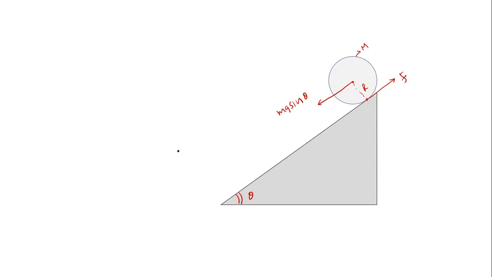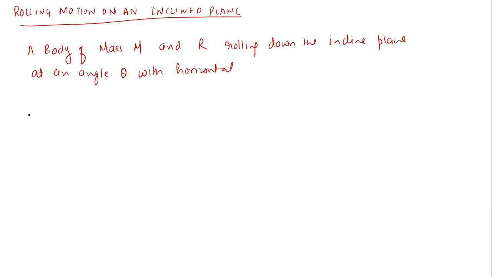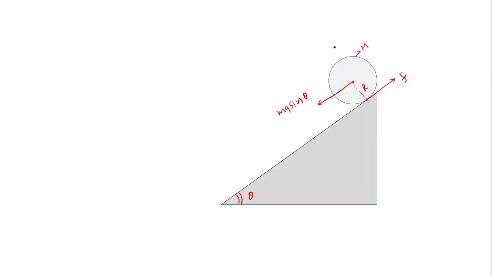Now can you write the equation of motion here? First equation is net force. This body will have pure rolling, so it will rotate with angular acceleration alpha. So alpha will be equal to a by r.